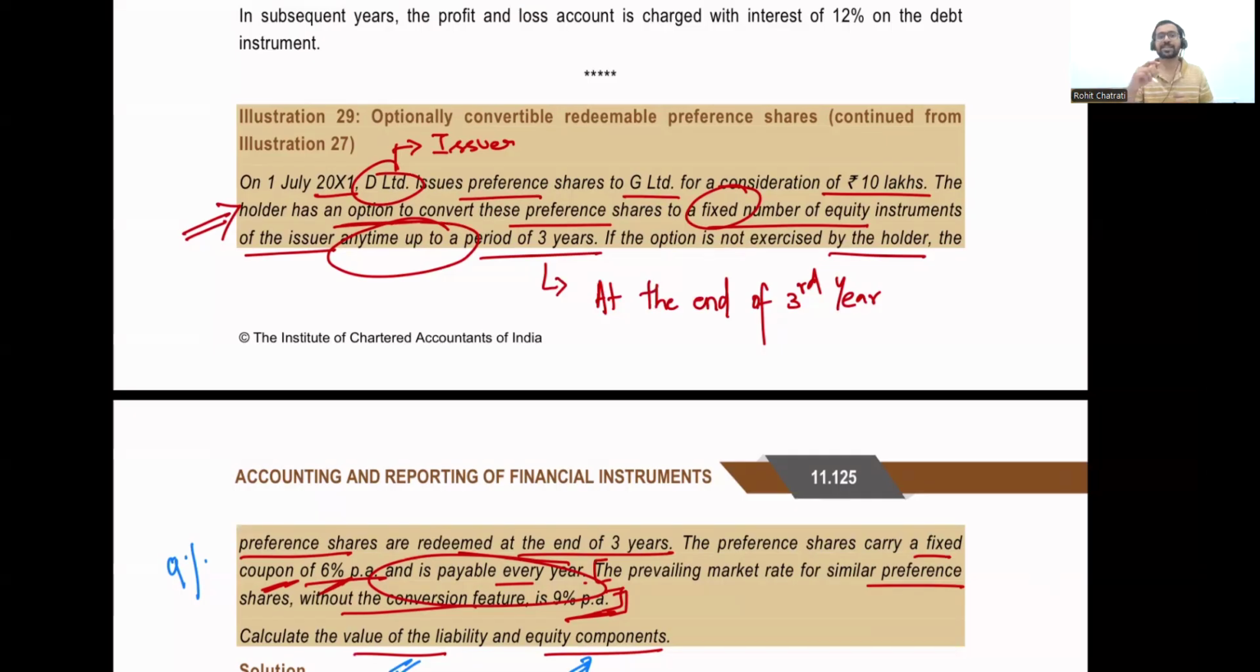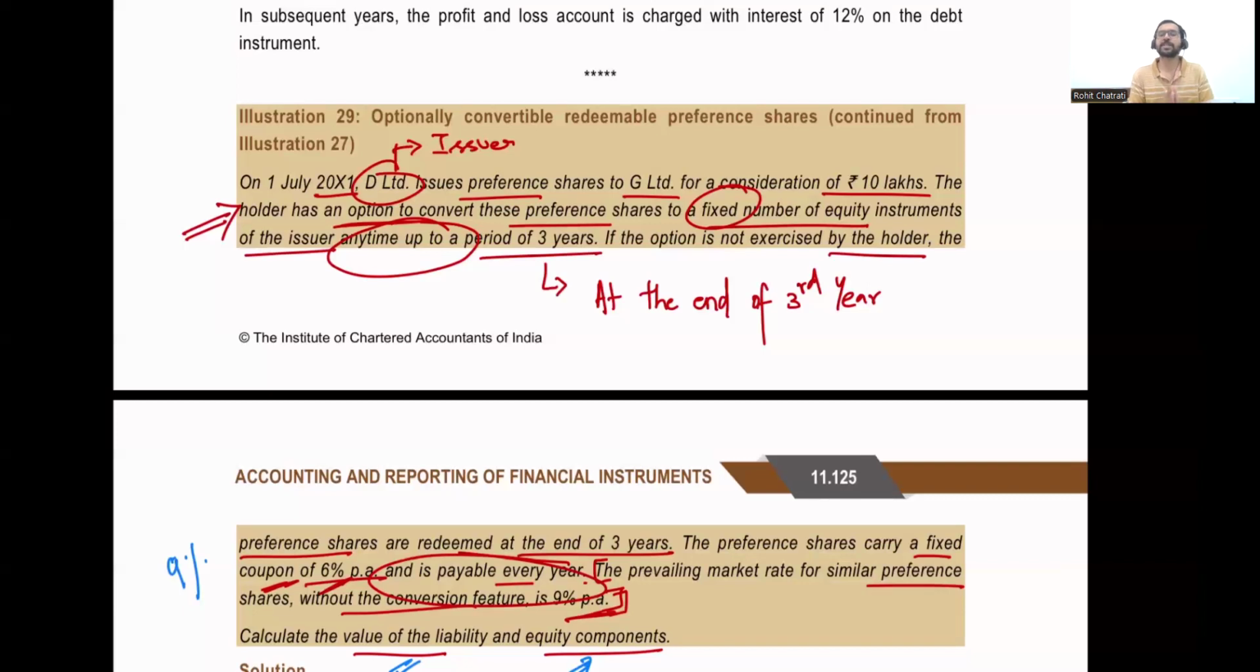If the holder has the right, then the issuer cannot avoid the payment of cash. The issuer may be obligated to make the payment of cash if the holder has a right. But if the issuer themselves have the right, then they can avoid the payment of cash by issuing shares, and therefore we are not going to consider the principal amount for the purpose of calculating the liability value.